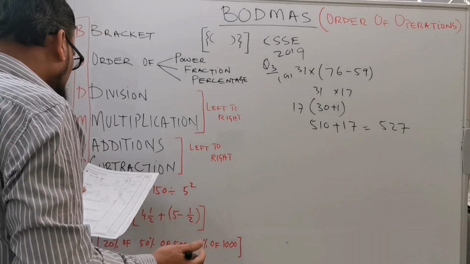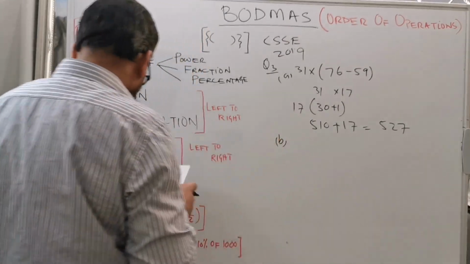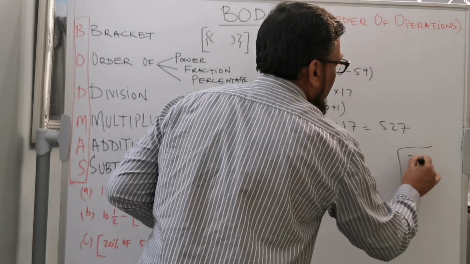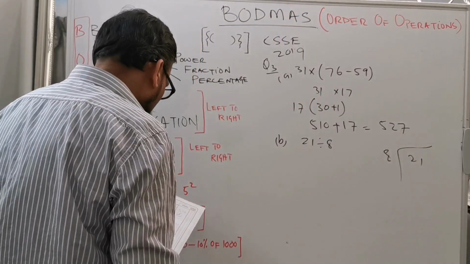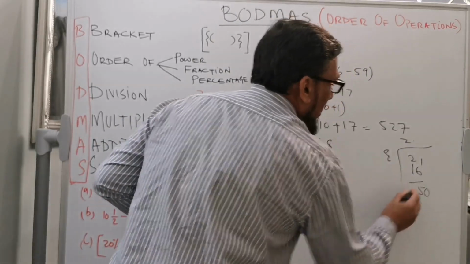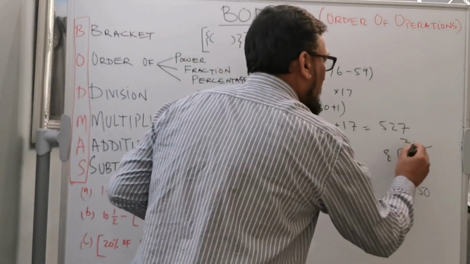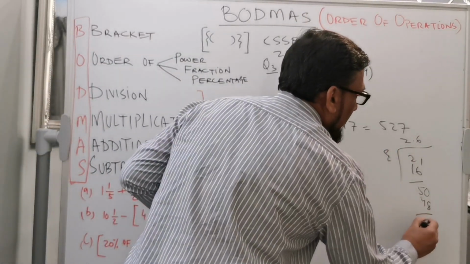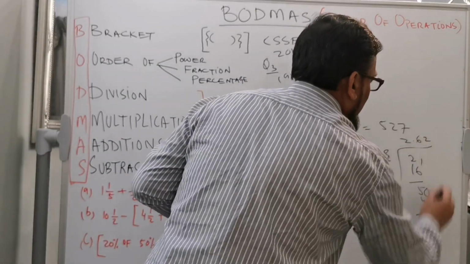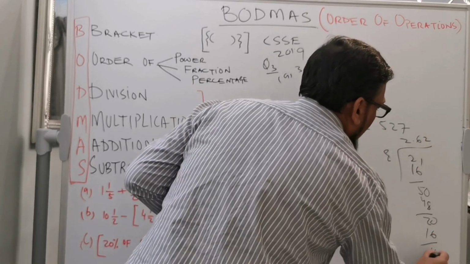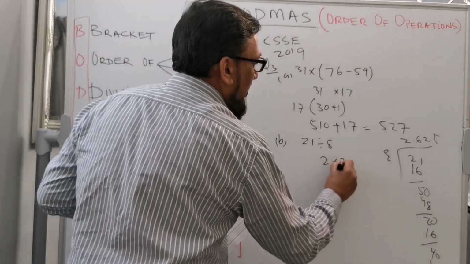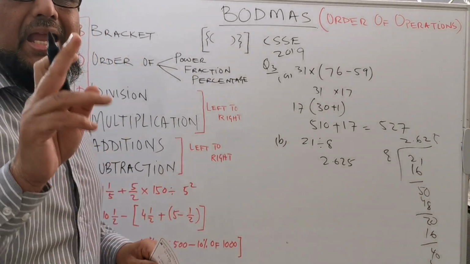And part B is very simple. It says you need to divide 21 by 8. So 8 times 2 is 16. Remainder is 5. Put the decimal here. And 8 times 6 is 48. Remainder is 2. Put the 0. And 8 times 2 is 16, remainder is 4, and 8 times 5 is 40. So your answer will be 2.625, because they need the answer in decimal.